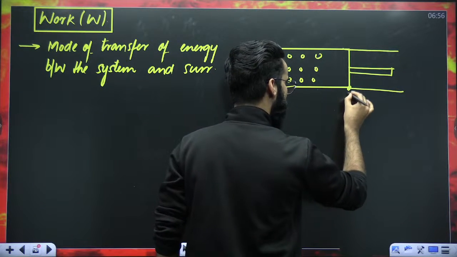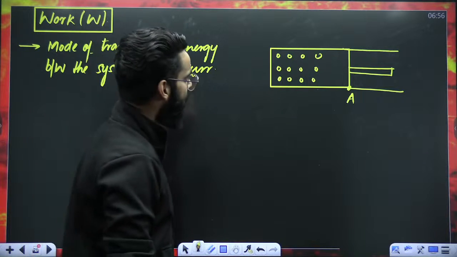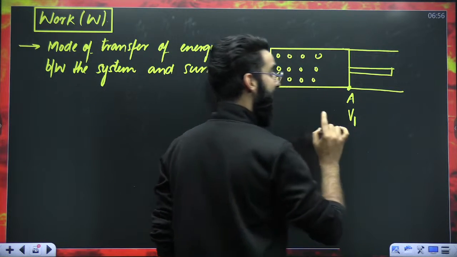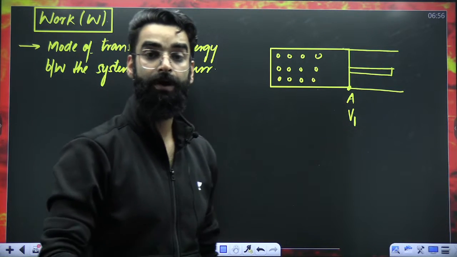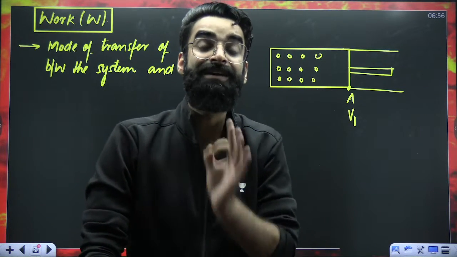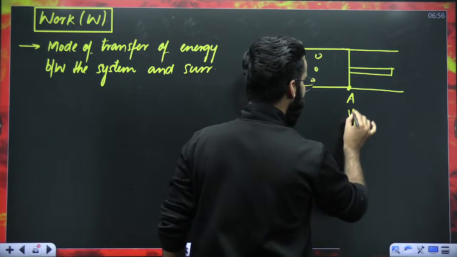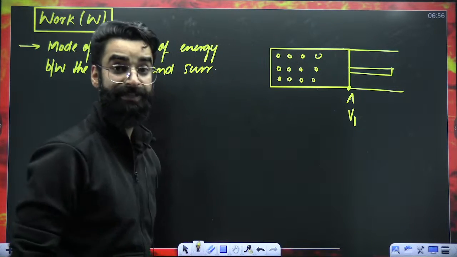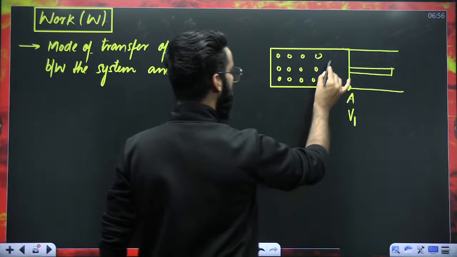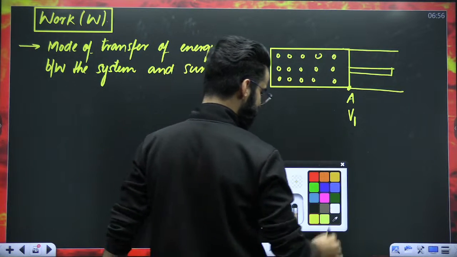When the piston is, for example, at point A, the volume of the container is, for example, V1. And you know, an ideal gas occupies the volume of the container in which it is kept. So right now, the volume of the ideal gas is V1.